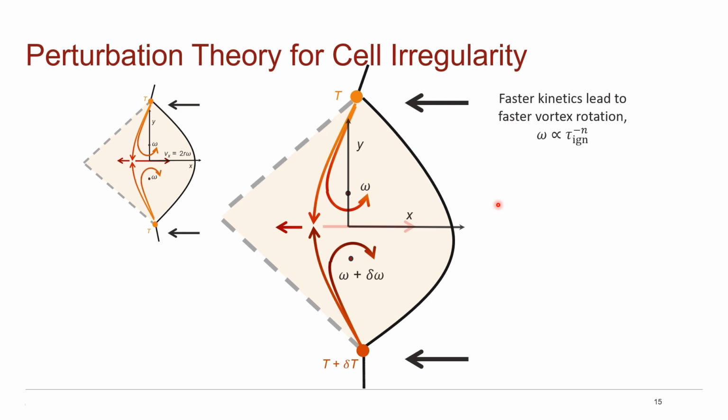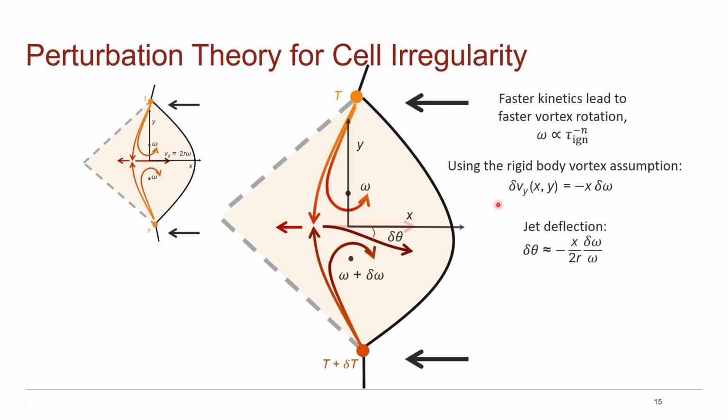We can see that any difference in vortex strength will necessarily give rise to a difference in the vertical component of the velocity of the jet. Assuming rigid body rotation, we can describe this difference and then geometrically relate our difference in angular speed to the angle of jet deflection. Because we can relate our difference in angular velocity to a difference in kinetic timescales, as shown by the first equation, we can relate our angle of jet deflection to a difference in kinetic timescales as well.